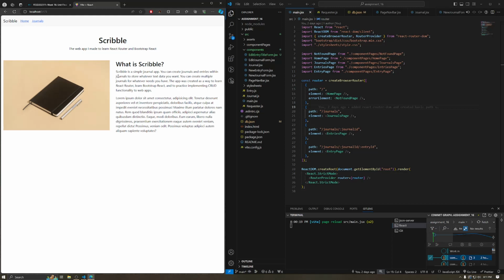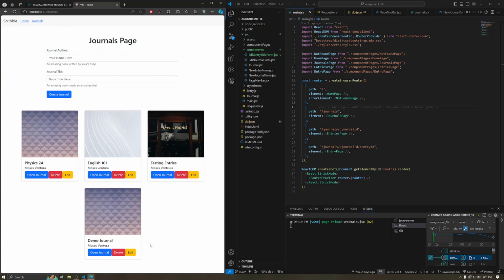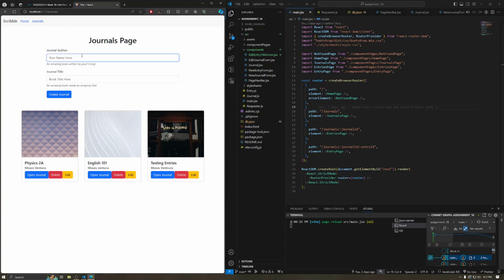So here's the home page. It's just a simple thing. And then we can go to the journals page, and this is where we have a bunch of journals. So I'm going to go ahead and delete this one real quick and then show you that we can create it. So I'm going to do Moses Ventura. And then right here, I'm going to put demo journal. And then we're going to create that journal.